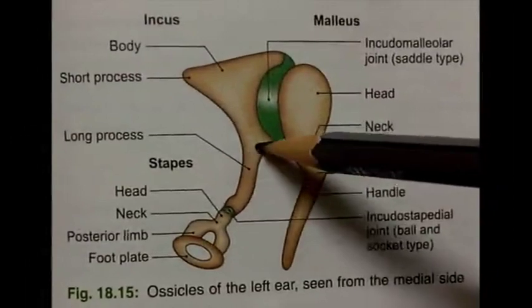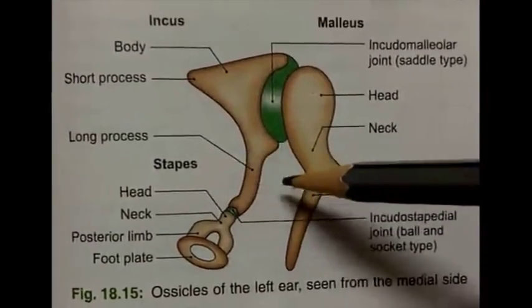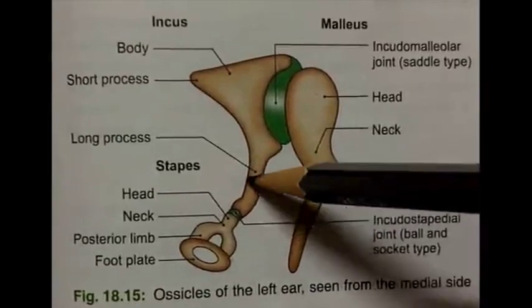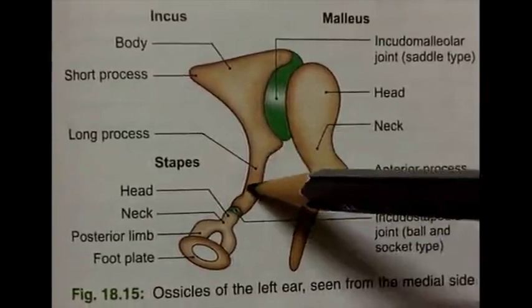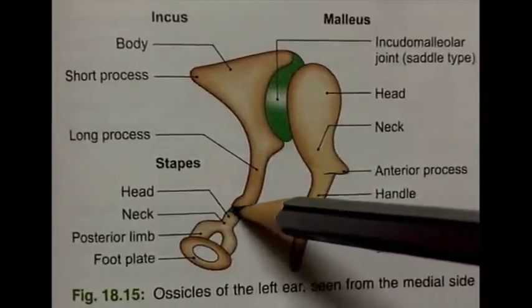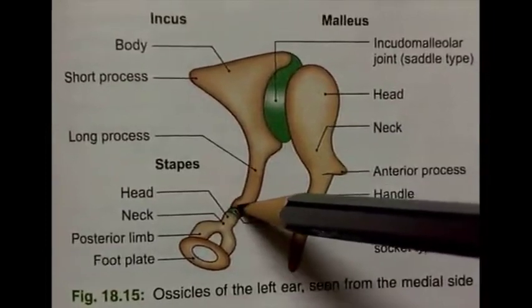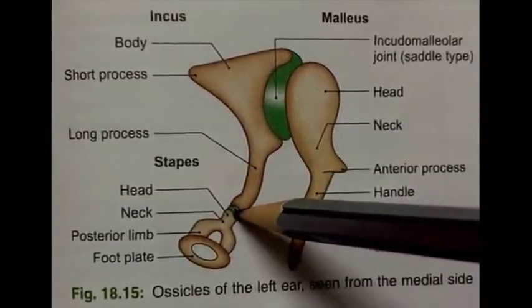It has a long process which projects downwards just behind and parallel to the handle of malleus bone. Its tip bears a lentiform nodule which is directed medially and it articulates with the head of stapes.